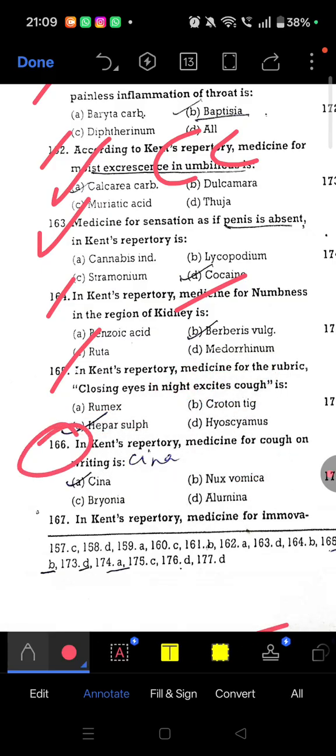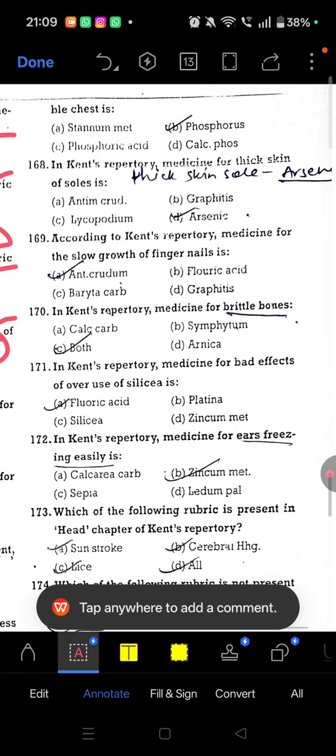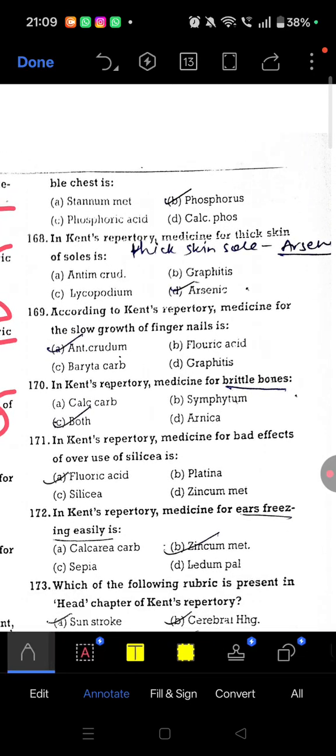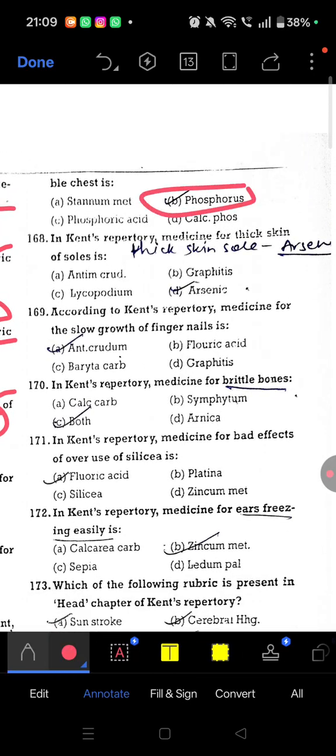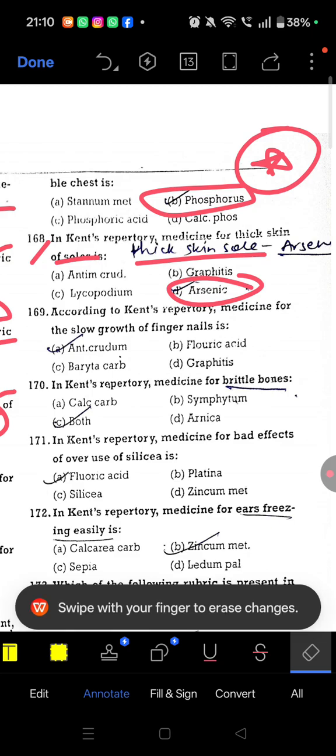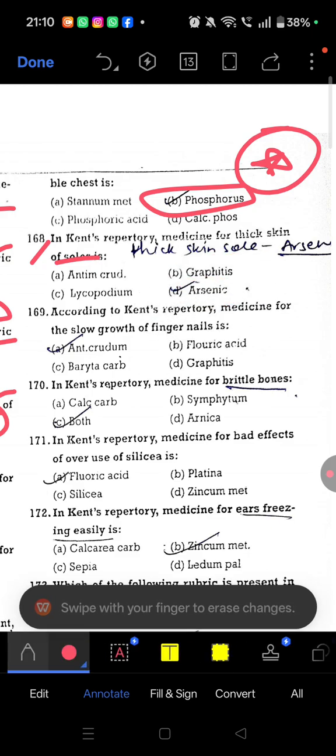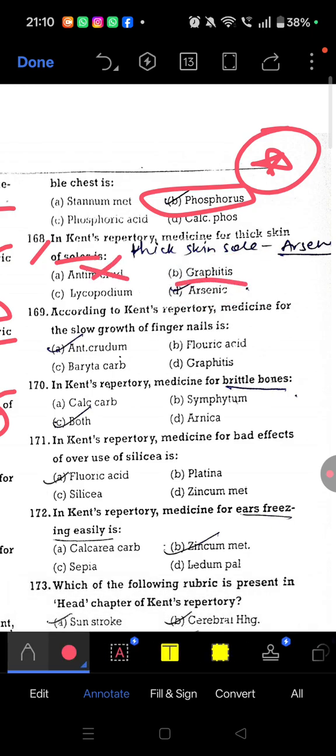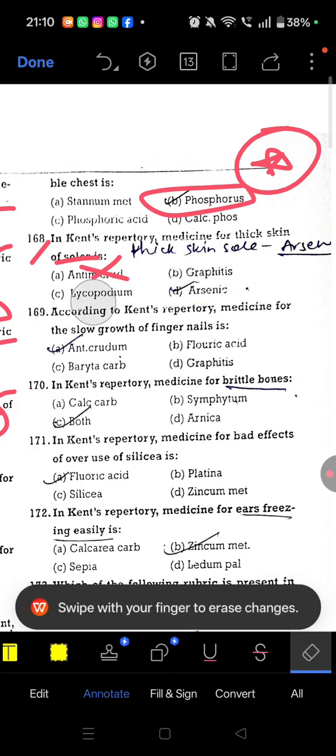Next, in Kent repertory medicine for cough on writing, medicine is Cina. In Kent repertory medicine for immovable chest. So immovable chest, medicine is phosphorus. So very important this question. 168. In Kent repertory medicine for thick skin of soul. Thick skin of the soul is arsenic. Remember arsenic, thick skin of the soul. Okay. Don't do Antimonium crudum. Arsenic is the right answer.